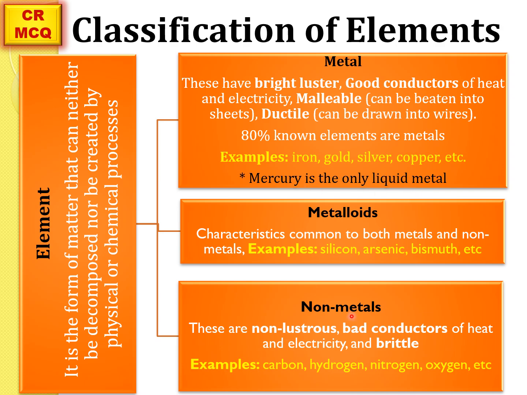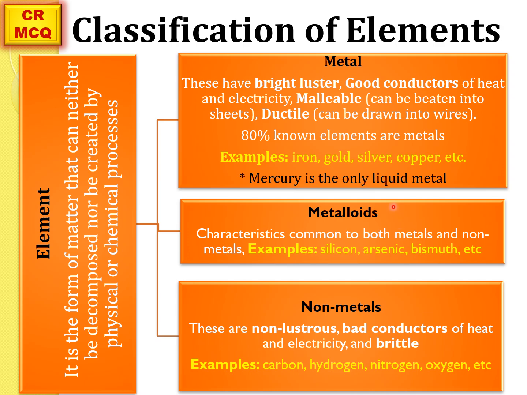Non-metals. Whatever the characteristics of the metals, non-metals have totally opposite characteristics. For example, metals have a bright luster and non-metals are non-lustrous. If metals are good conductors of heat and electricity, non-metals are bad conductors of heat and electricity. Metals are malleable and ductile, whereas non-metals are brittle. Some examples of non-metals are carbon, hydrogen, nitrogen, oxygen, etc.